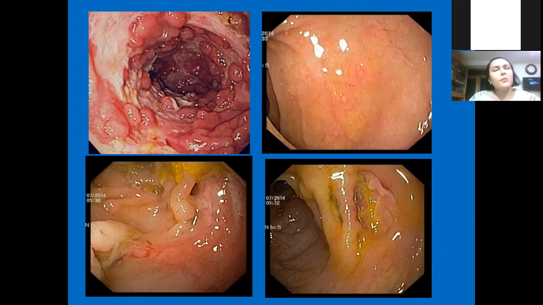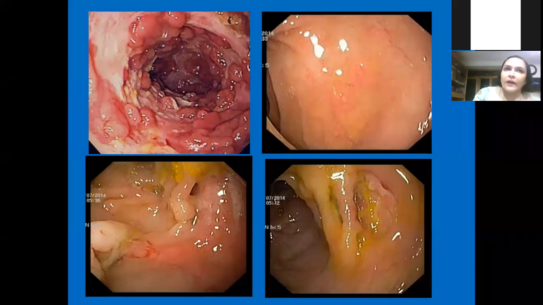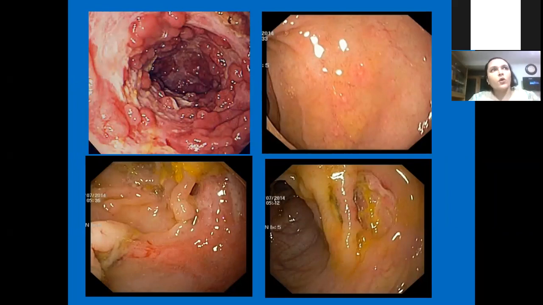So we have seen many patients who had typical lesions in the left and transverse colon as well as the ileum and cecum, but they were treated with anti-tubercular medication. They respond a little bit, but it recurs after 3 months or so. So that's why, if you have doubt, always repeat the colonoscopy after 3 months of giving anti-tubercular therapy, if you are really not very sure about your diagnosis.